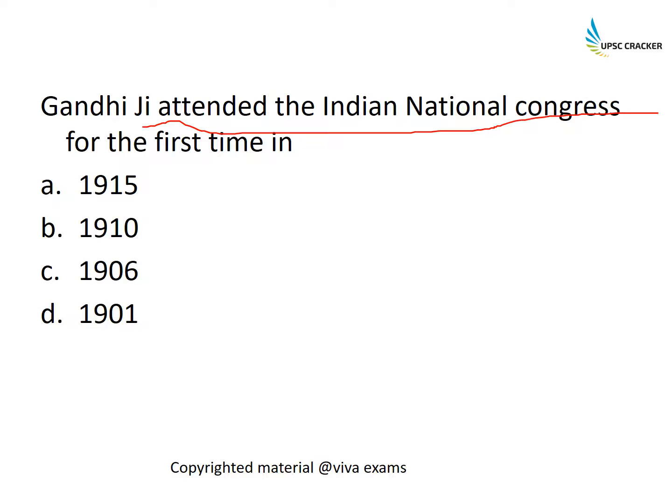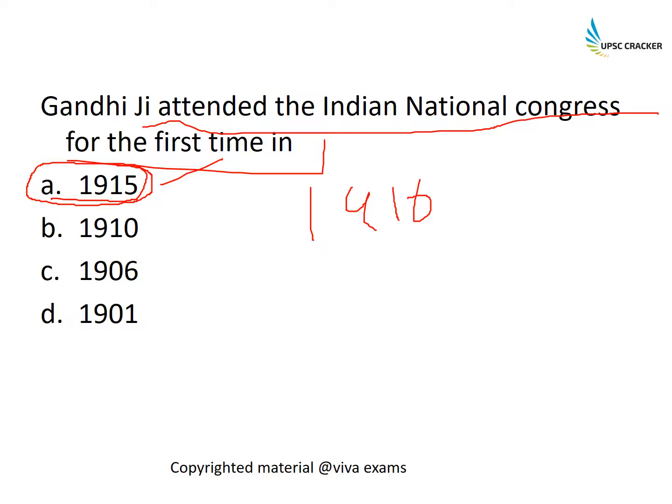Gandhiji attended the Indian National Congress for the first time, and so an easy question. But a lot of people make this mistake because they remember that Gandhiji came back in 1915. So they always think that the answer would be 1915 or 1916. But the first time Gandhiji attended the Indian National Congress conference was in 1910 when he had come to India. So that is the answer to this. Please remember that.